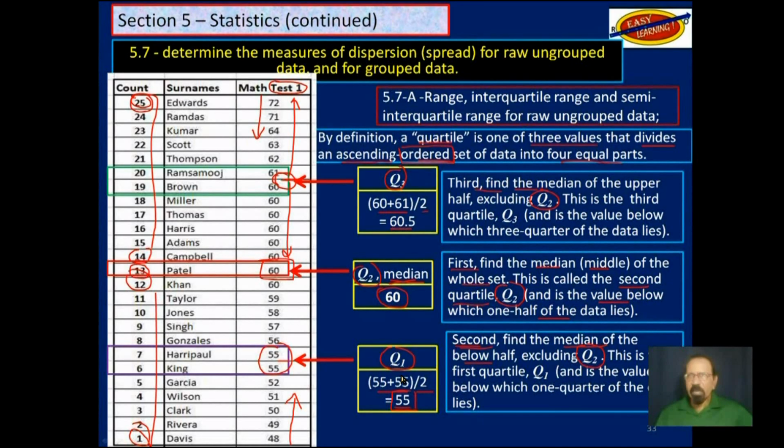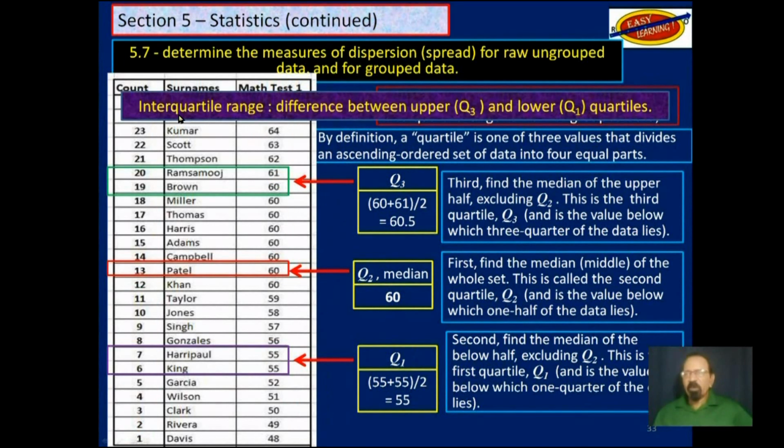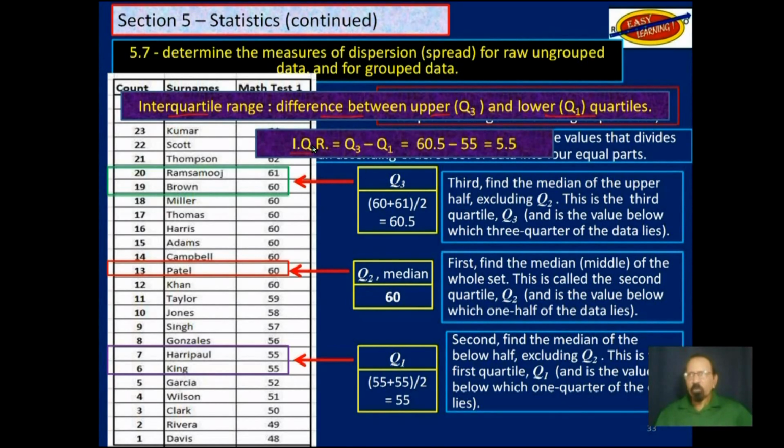So far, we can find all the quartiles. 1, 2, 3. We have divided into 4 parts. You have the first one down here, second one there, third one there, and the fourth one up here. But generally, we don't deal with that fourth one. So we can find these 3 quartiles. The interquartile range is simply the difference between the upper quartile and the lower quartile. Therefore, the interquartile range is Q3 minus Q1.